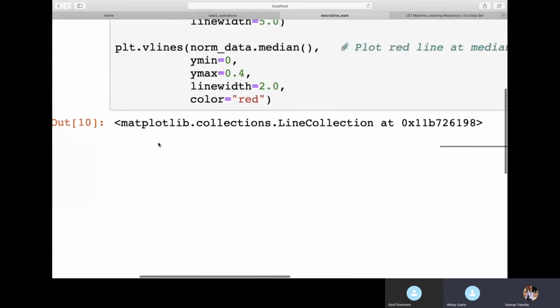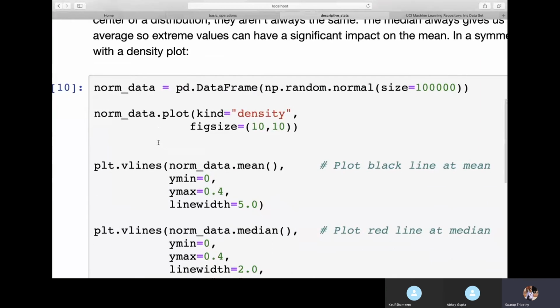Okay, so now we will take some data. You can open the same tab, same Jupyter Notebook or Colab where you were working yesterday, and in the same one we are going to practice a little bit more of this descriptive part. Here we'll see kurtosis, mean, median, mode. We'll visualize those.